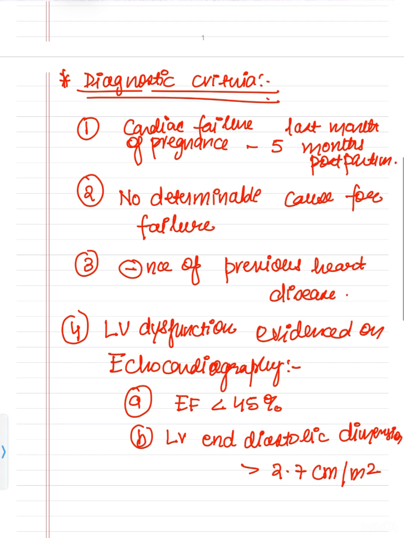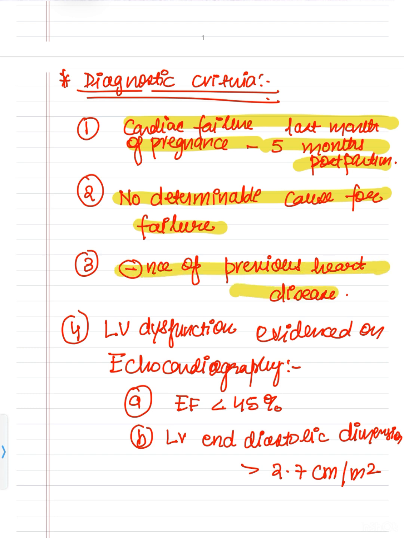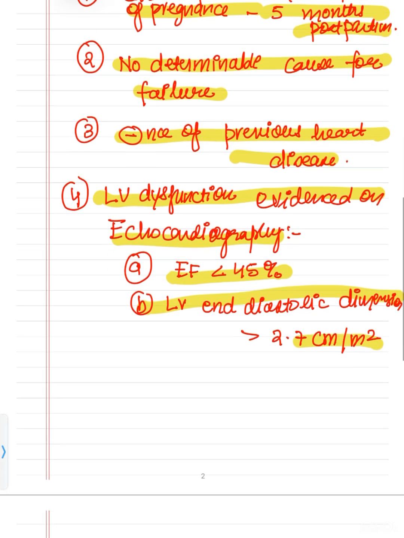So these are the 4 diagnostic criteria. The heart failure should be from the last month of pregnancy to 5 months postpartum, so this is not seen in the early months of pregnancy. Second is the diagnosis of exclusion, with no determinable cause for the failure. Number 3, absence of previous heart disease. And number 4 is left ventricular dysfunction evidenced on echocardiography, that is ejection fraction less than 45% or left ventricular end diastolic dimension more than 2.7 per meter square.